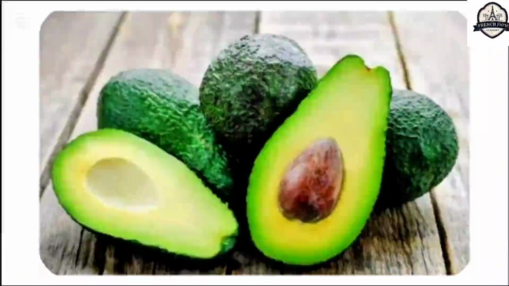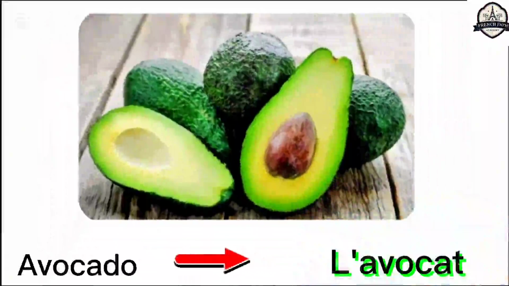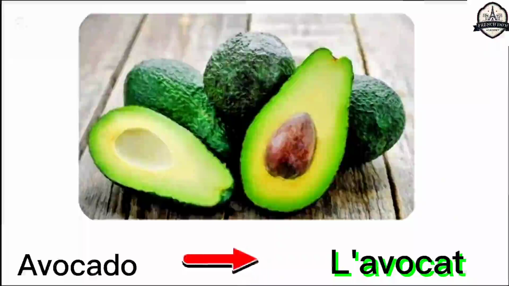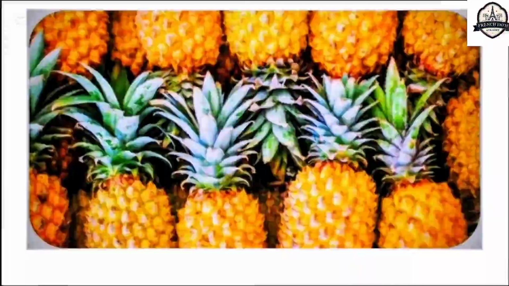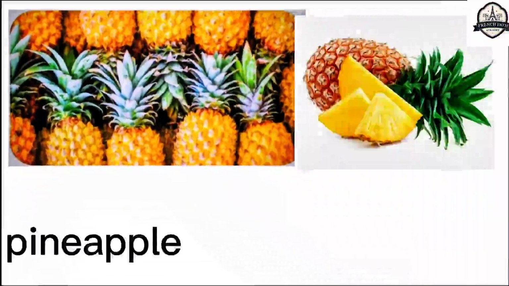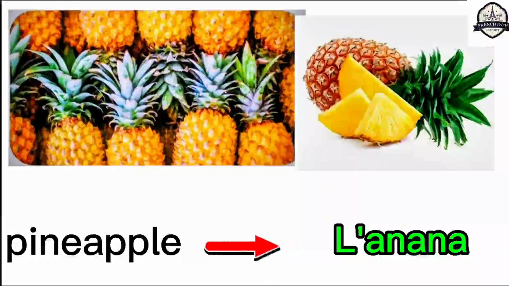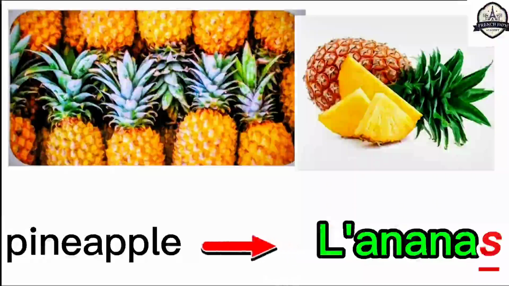And this is avocado. Avocado is called in French language l'avocat. L'avocat. This is pineapple. Pineapple is called in French language l'ananas. There is S at the end, but this S is silent. Therefore, we now pronounce it l'ananas.